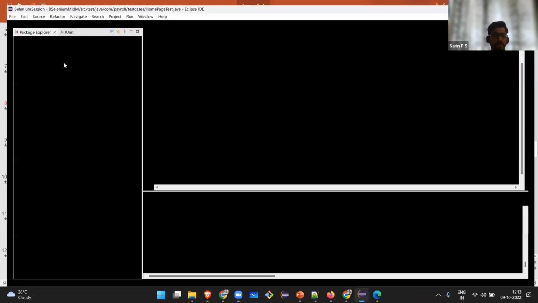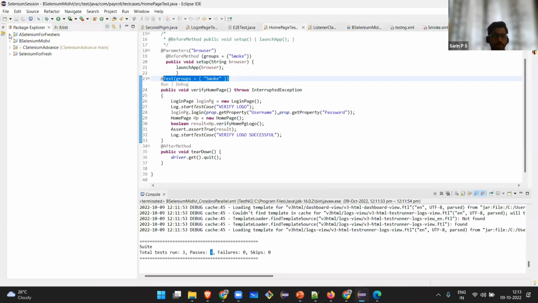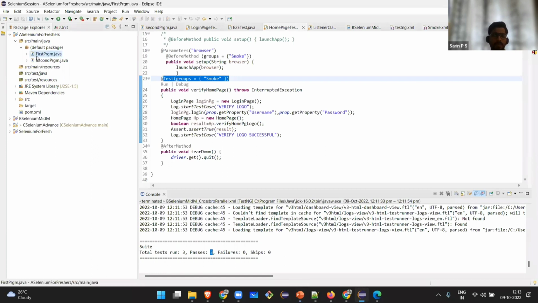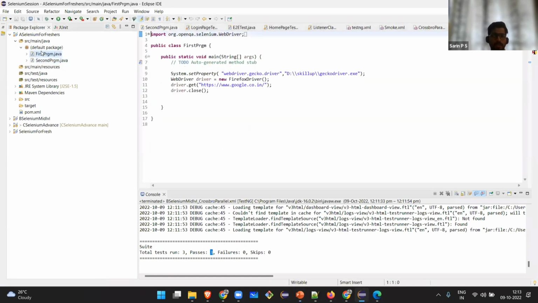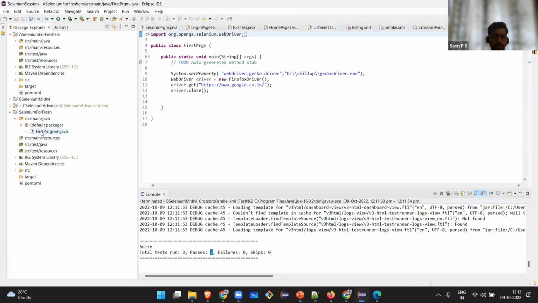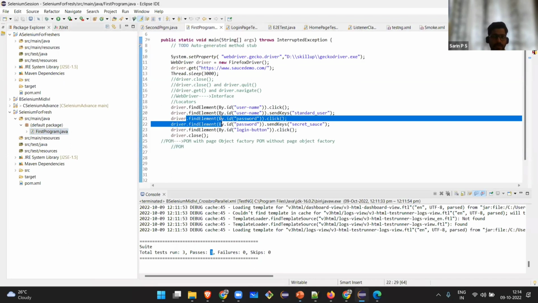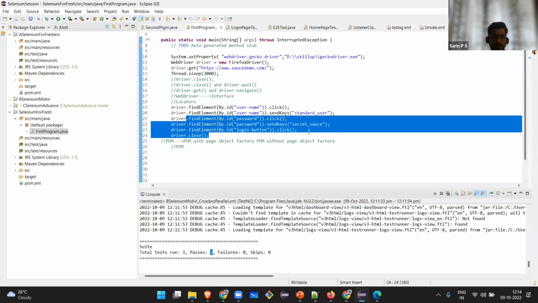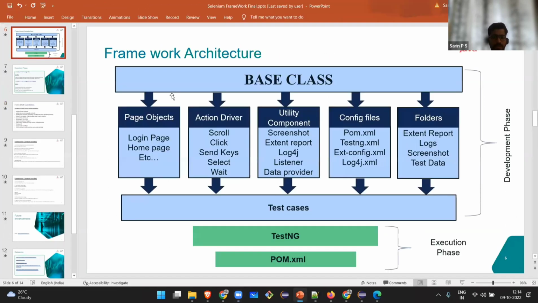So let me ask you one thing. What is the OOP concept that you are seeing here? Polymorphism is there, object is there, class, overloading, overriding. So what is the OOPS concept that you are seeing here? Anyone? Here, driver.findElement. What is the OOPS concept that you can mention in the chat box? Inheritance is already there, Ashwin. Inheritance is there in the base class implementation. Got it. I understood that. We are using inheritance. Correct.